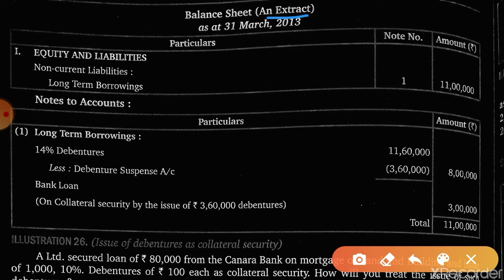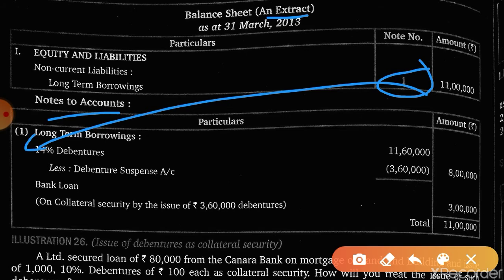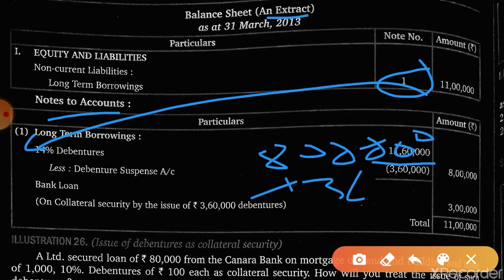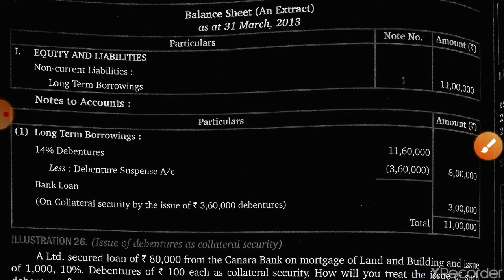Okay, now notes to account. This note 1, long term borrowings, 14% debentures. See here, 11,60,000: 8 lakh which were outstanding plus 3,60,000 which are issued. Is this clear? So total is 11,60,000.